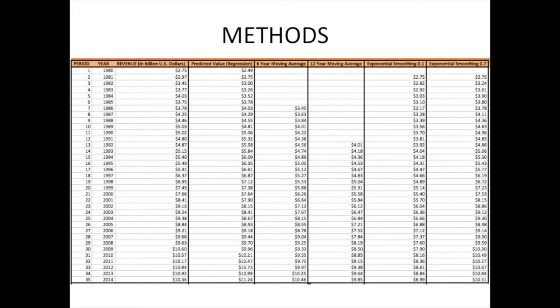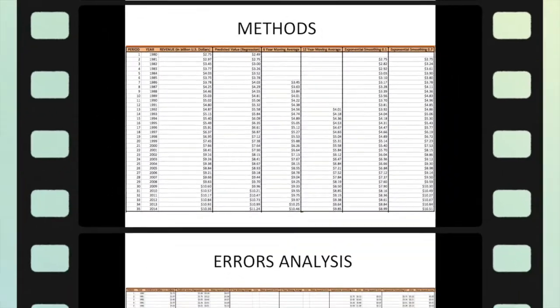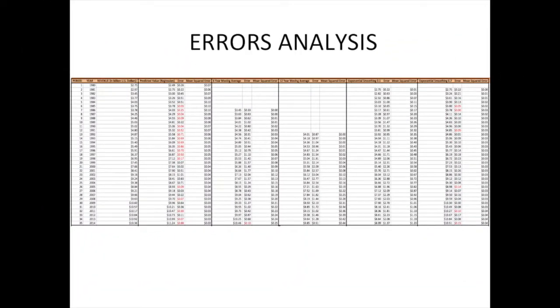For the time series analysis, I tried three different methods: regression, smoothing moving average with 6 and 12 years moving average, and exponential smoothing with alpha of 0.1 and 0.7. For each method, I calculated the error and the mean squared error. Values in red are negative errors that mean that the forecast value is an overforecast.